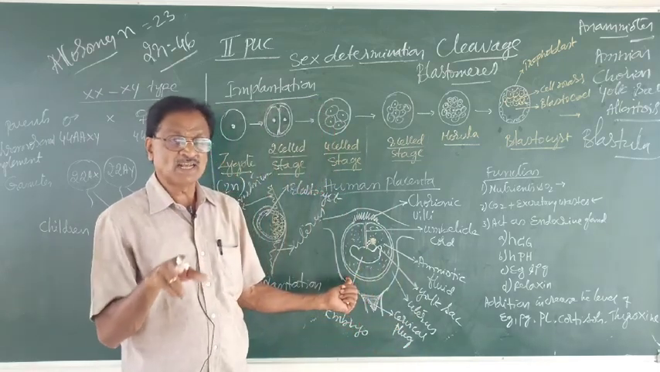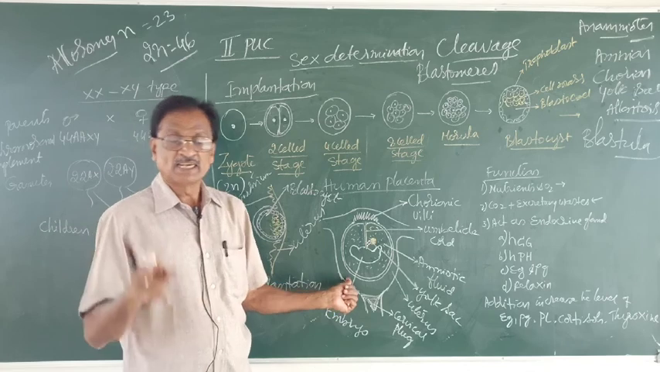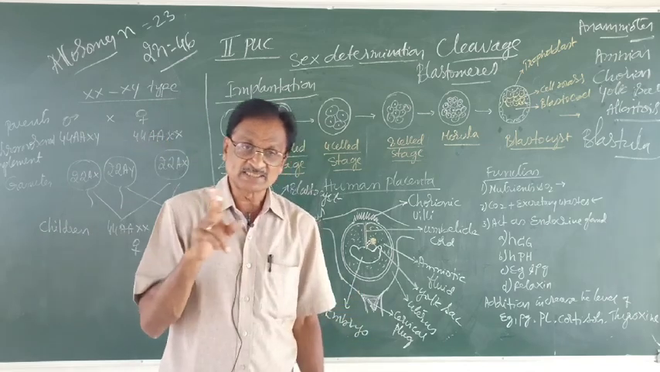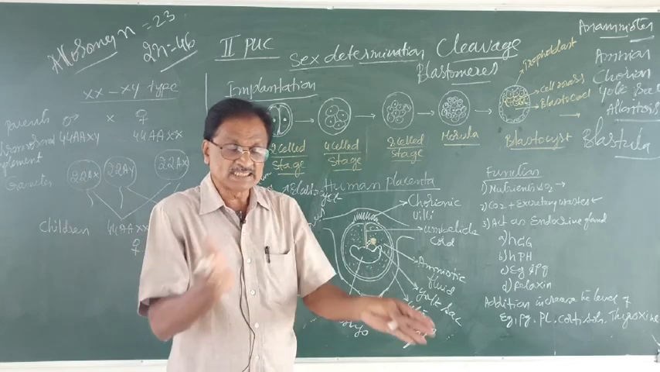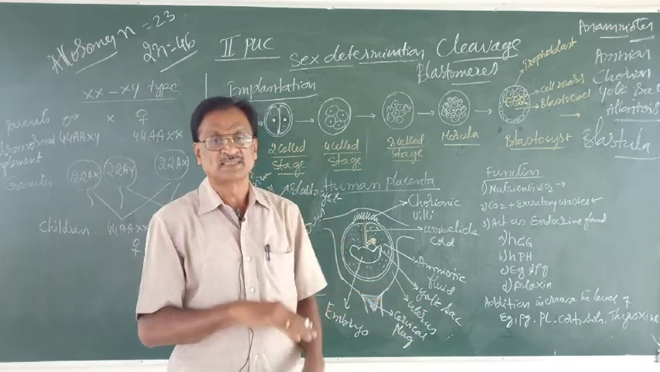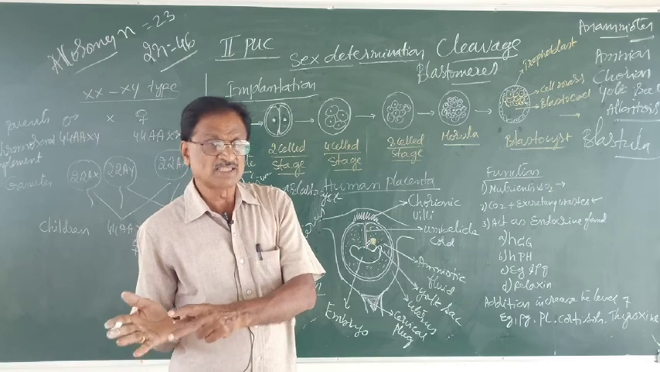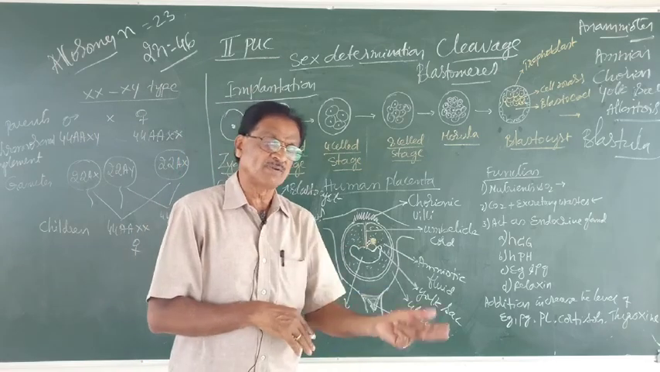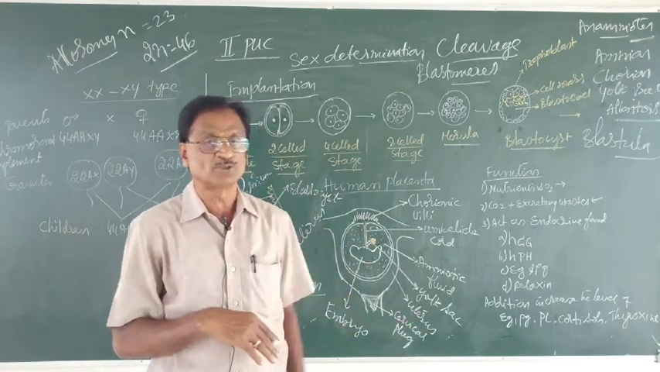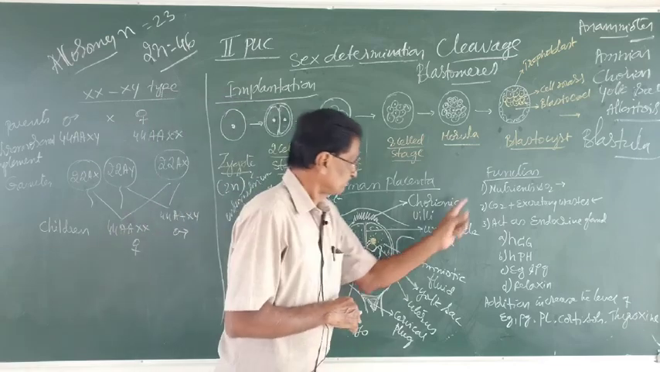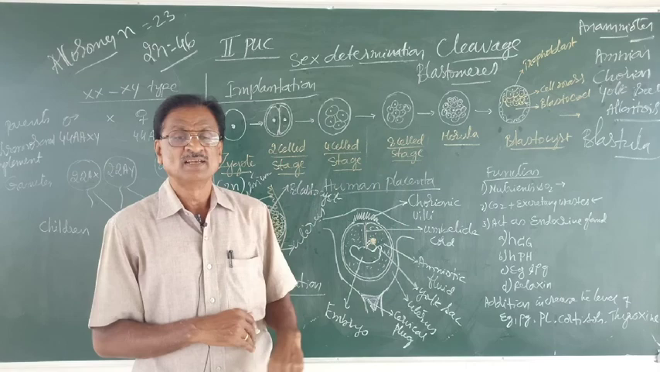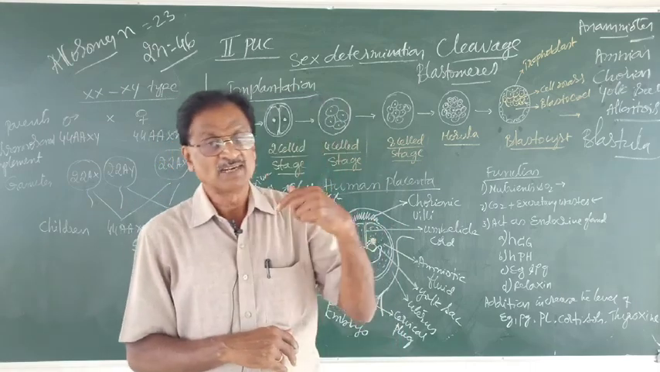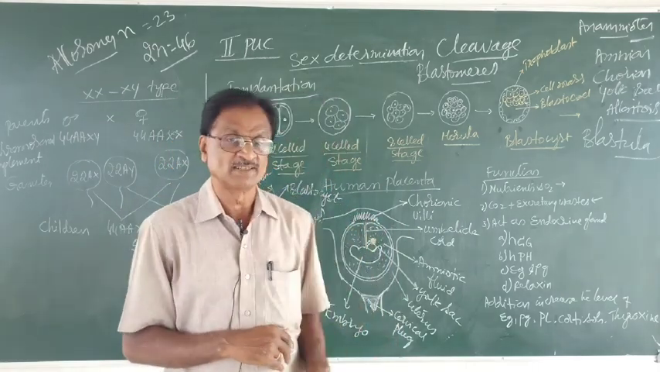What is placenta by definition? It is an organic connection between the fetal and the maternal blood for exchange of materials. That is, from fetal tissue to maternal tissue and from maternal tissue to fetal tissue. Now, let us know what may be the structure of the placenta and what may be its function.